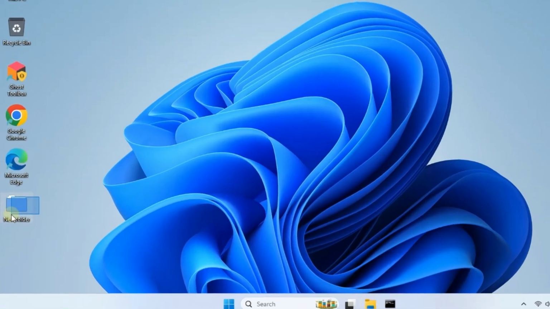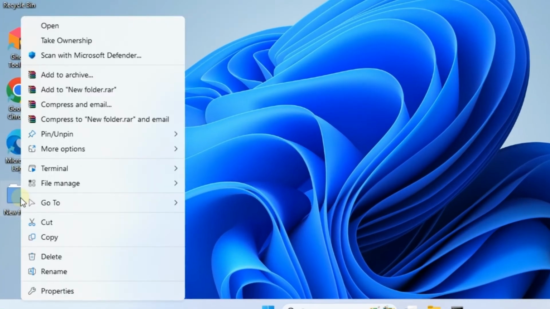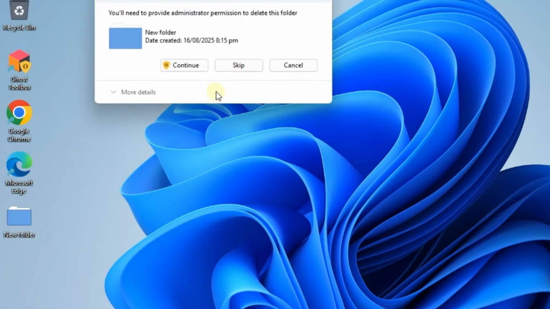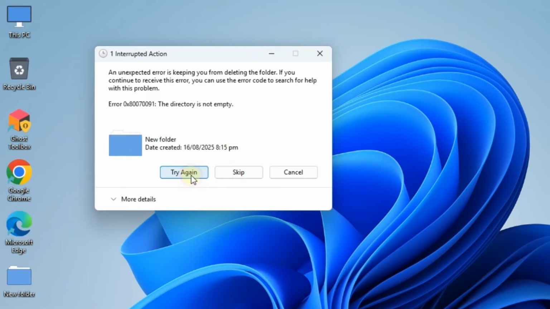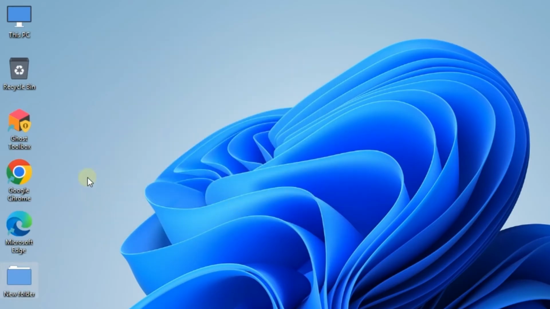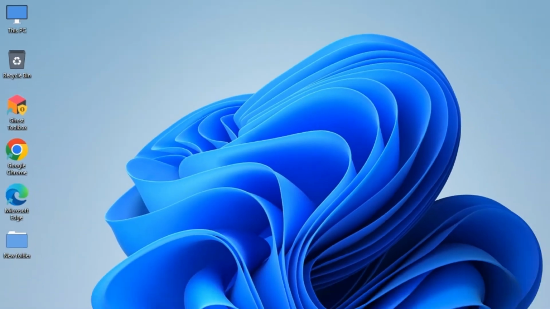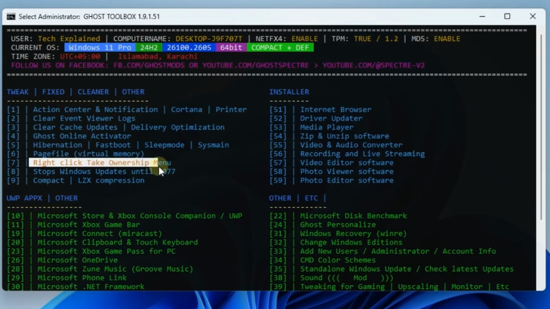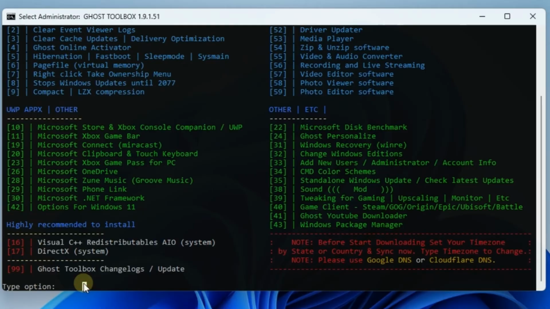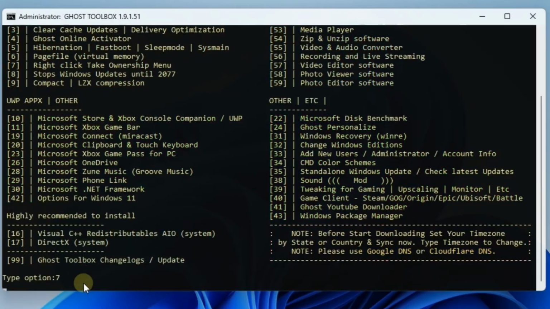Sometimes you come across a file or folder that simply refuses to get deleted, no matter what you try. For such stubborn files, our Ghost Spectre Toolbox has a very powerful feature. Here's how you can enable it. First, open the Ghost Spectre Toolbox. Inside, you'll find the right-click Take Ownership menu at option number 7. To activate it, just type 7 in the selection box and then type 1 in the next menu.